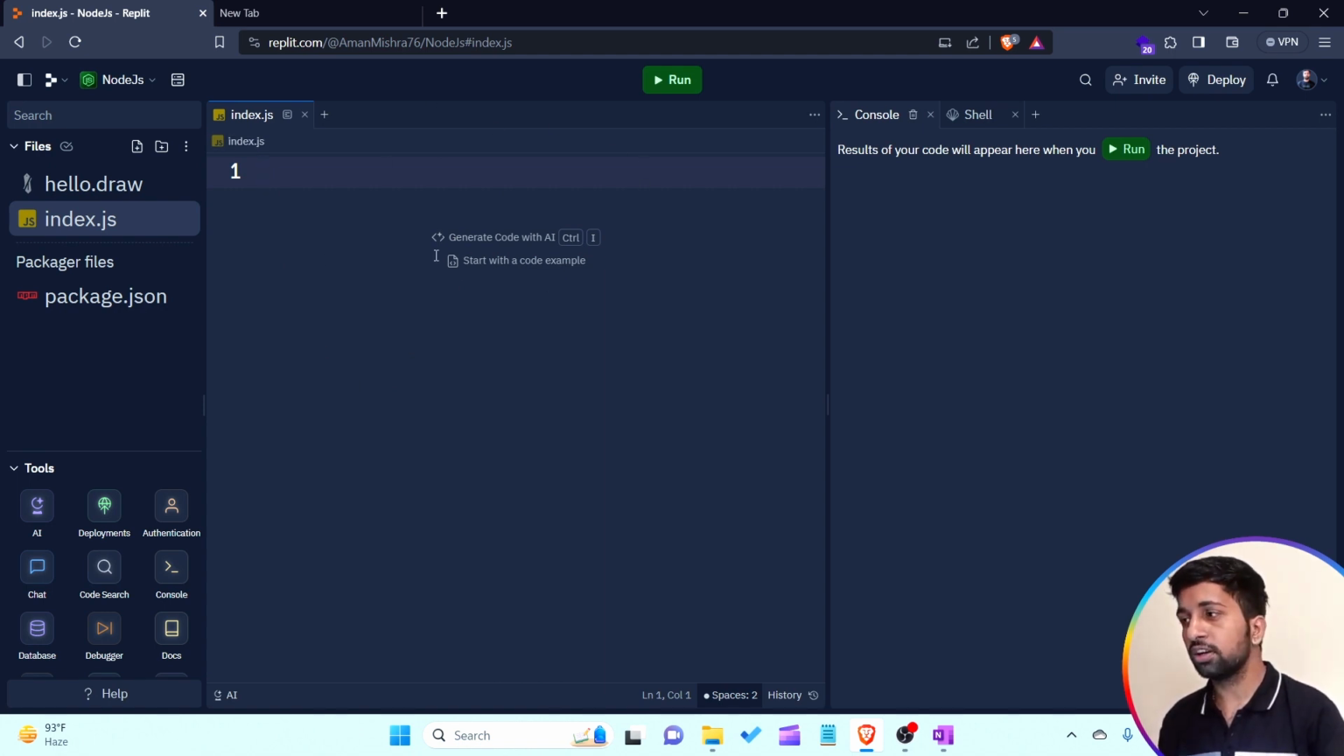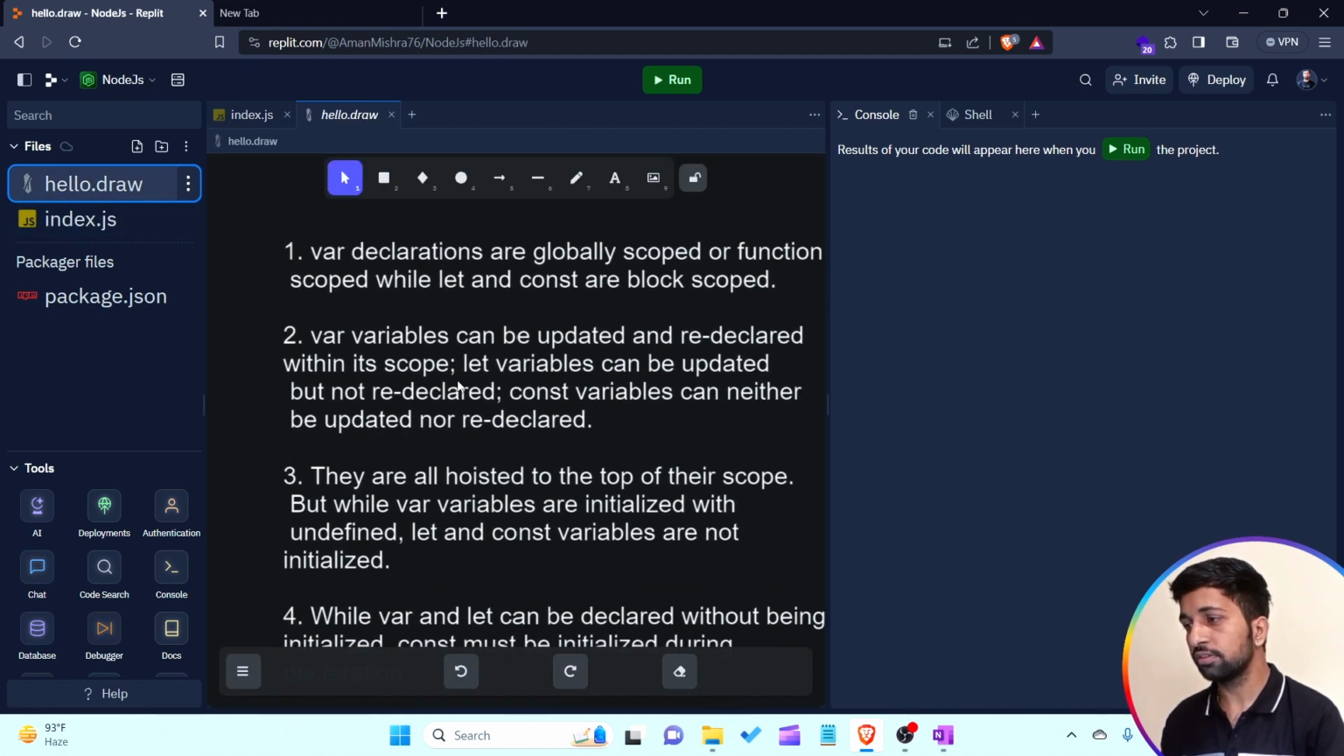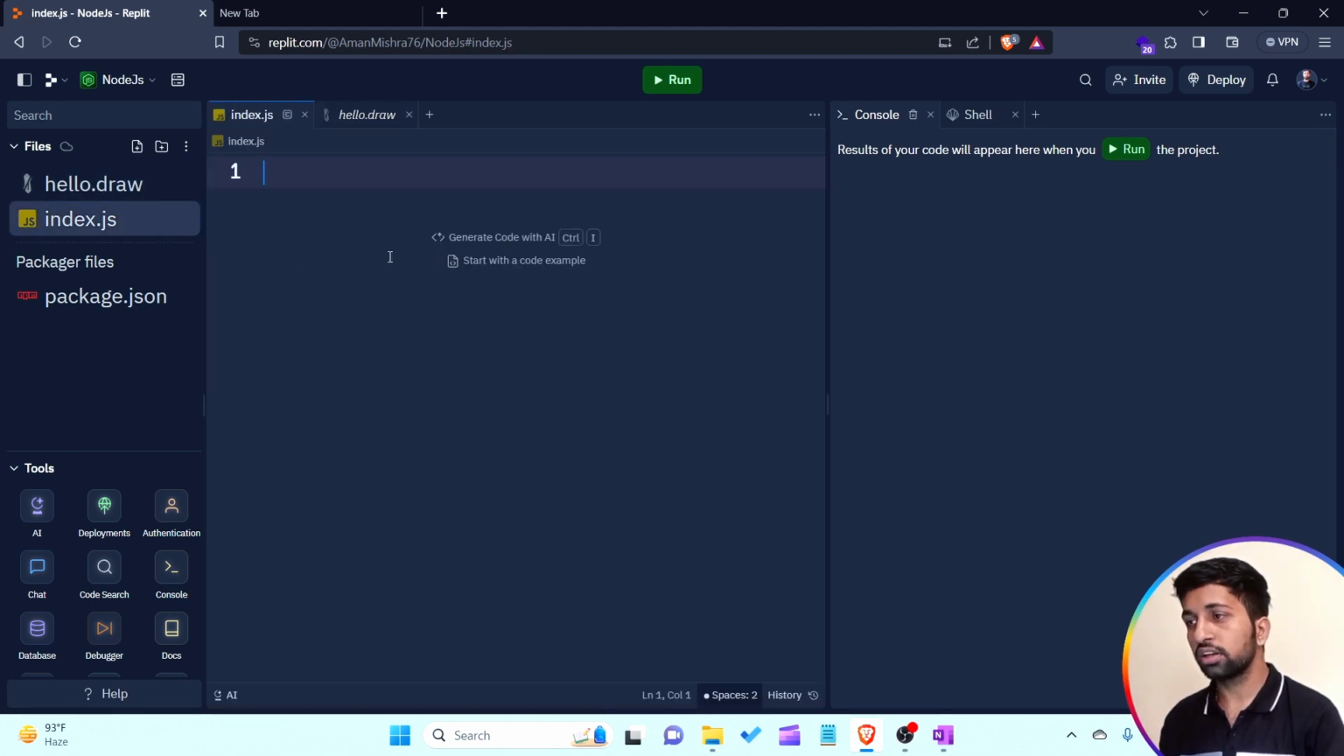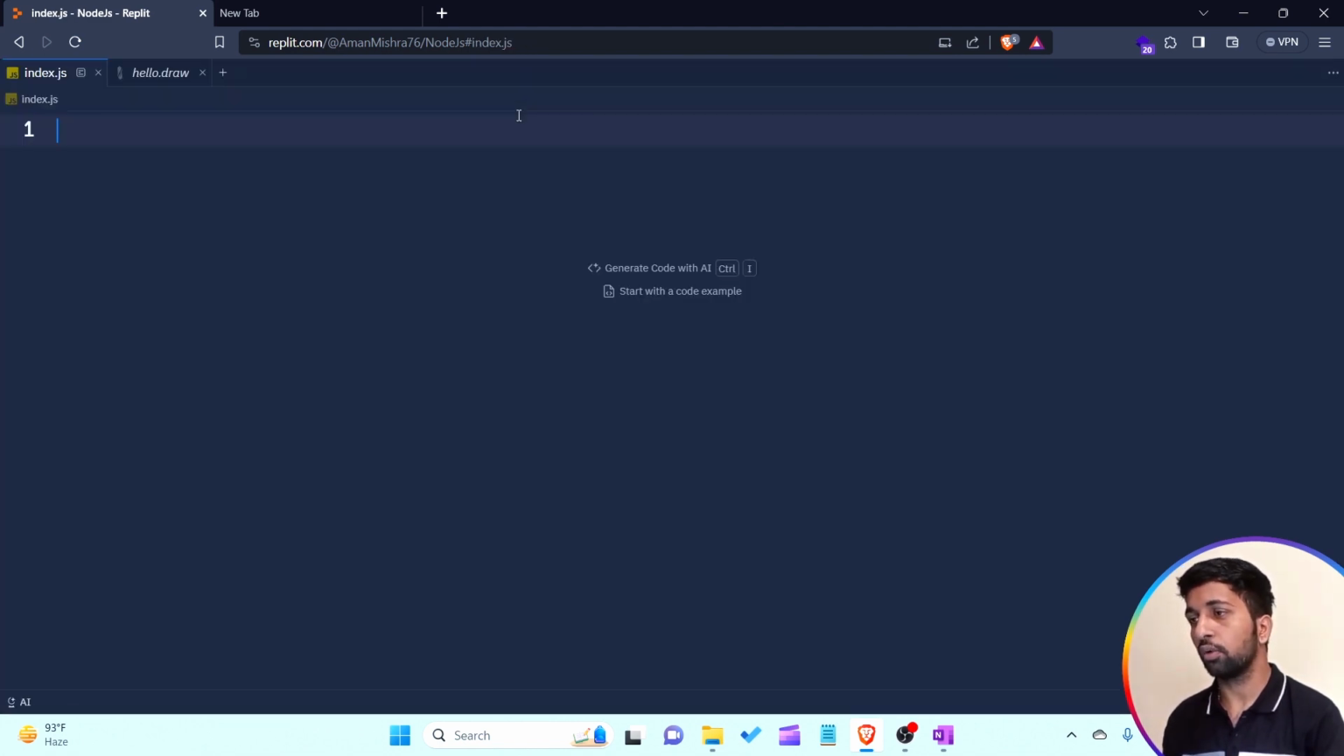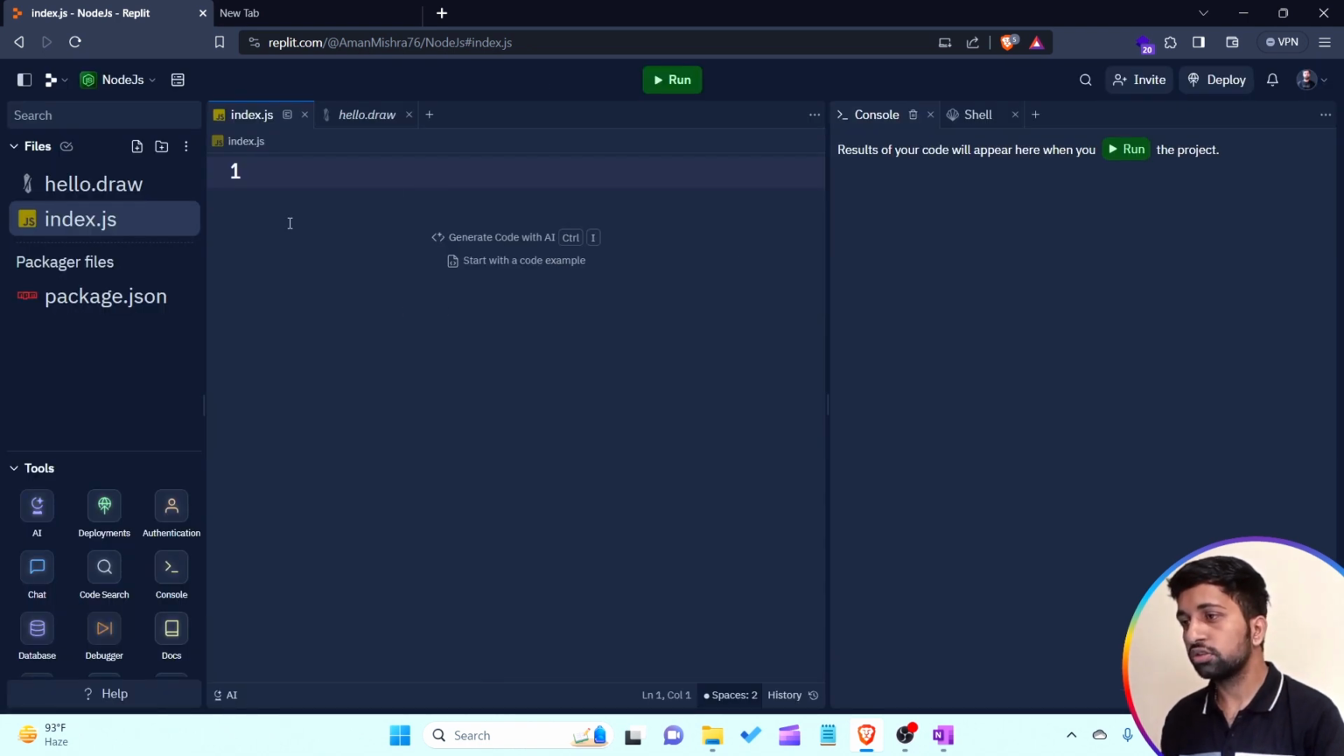In this file I'm simply creating an index.js file and some other file, that is a hello.draw file, where I'm writing some important points. Now this is the index.js file where I'm writing our code. This is a run button, and when I hover on the button, it shows a suggestion, that is Ctrl plus Enter. If I press Ctrl plus Enter, automatically this program is going to run.